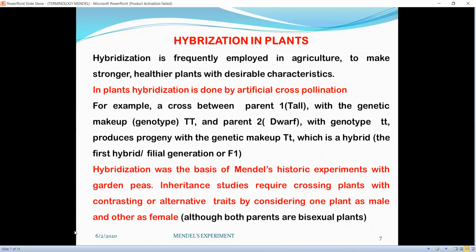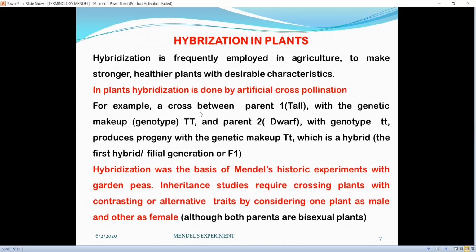Now, the experiment was hybridization. Now, let us know what is hybridization in plant. Hybridization is mixing up and is a technique to improve the varieties both in animal and plant. But today we will see it for plants. Hybridization is frequently employed in agriculture to make stronger, healthier plants with desirable characteristics. In plants, hybridization is done by artificial cross pollination.